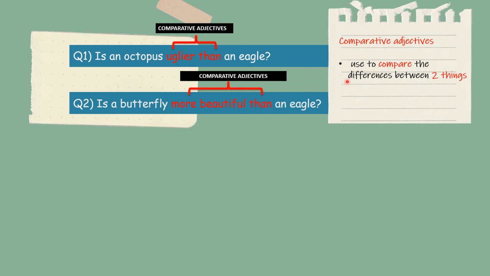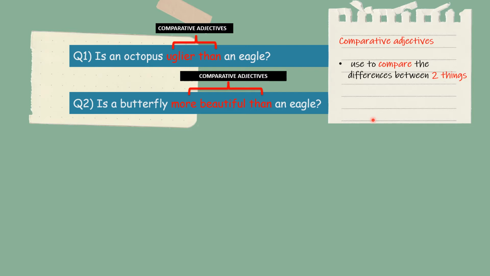So what is comparative adjectives? Comparative adjectives used to compare the differences between two things. Jadi kita gunakan comparative untuk buat perbandingan dua benda, dua haiwan, dan untuk orang, dua orang.